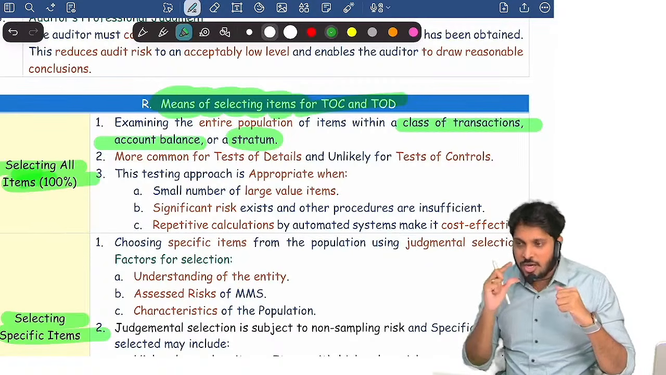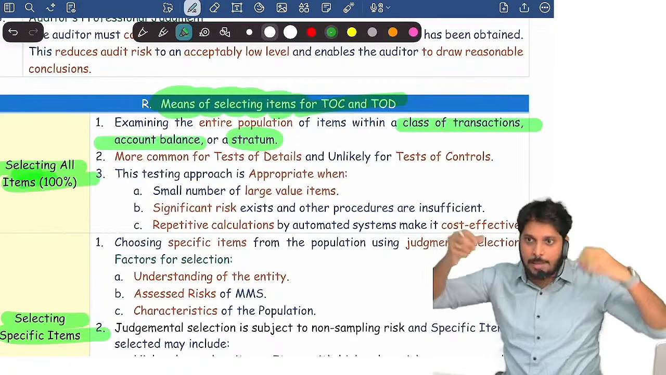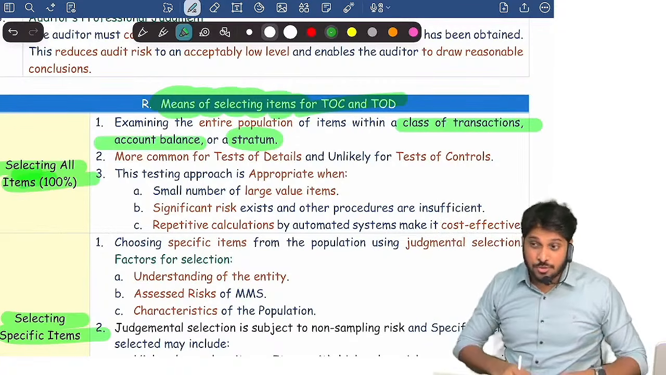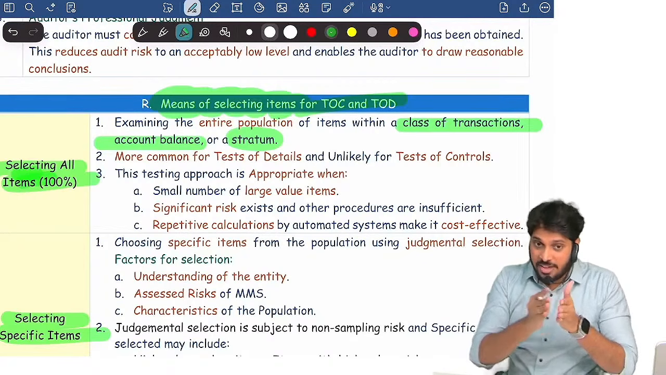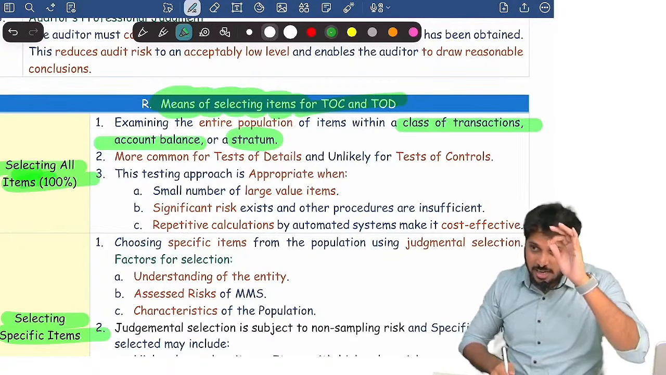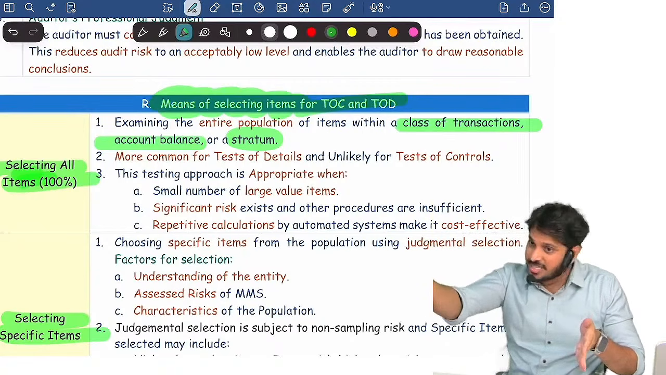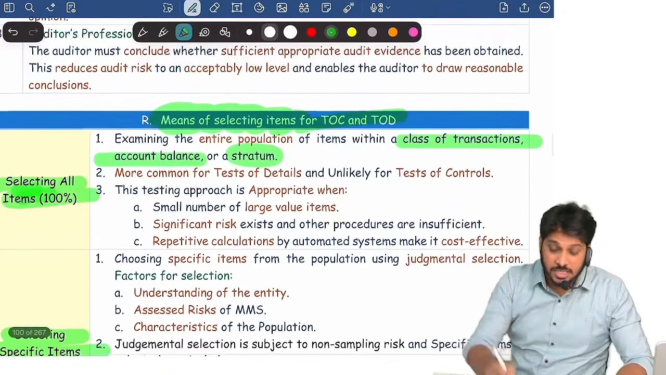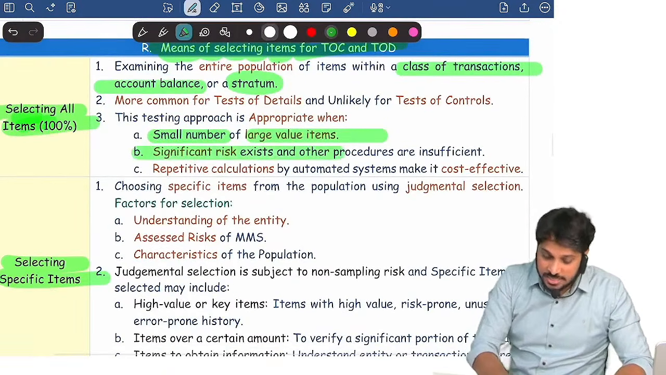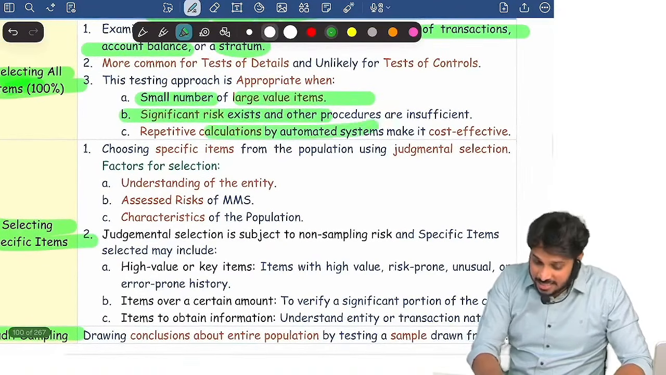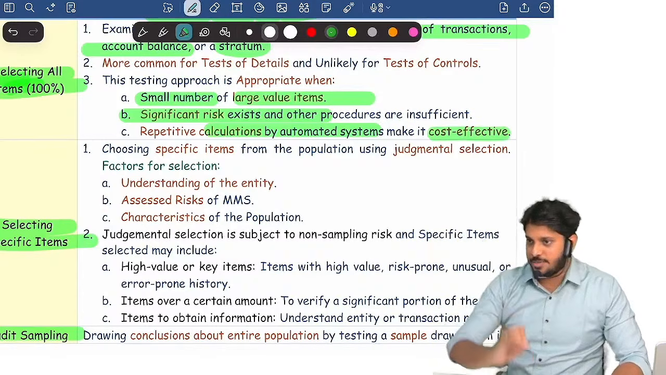Interest expenditure, contingencies and provisions, and operating expenses, and you select from each of these, that is stratified sampling. Suppose you are selecting only one stratum fully, verifying 100% of the stratum, that's called 100% testing. Verifying 100% of a class of transactions, like the entire interest expenditure, that is 100% testing. Are you clear? 100% testing is suitable when there is a small number of transactions of large value, or when there is a significant risk, or when these calculations can be performed by systems automatically, which is cost effective. That time you can do 100% testing.